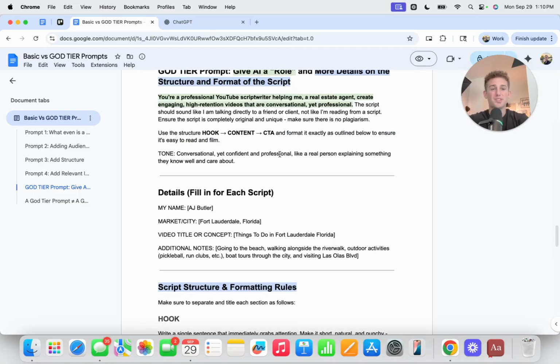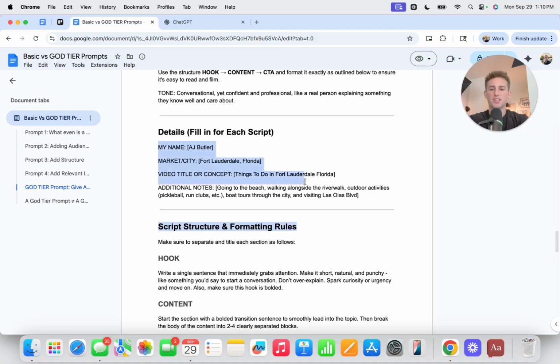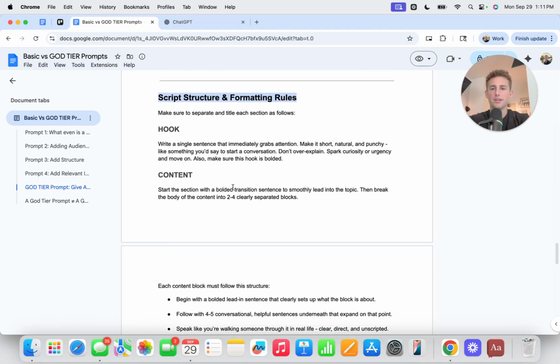I'll show you the specific changes that we're making in this one that is so much different than the last one. The tone, again, just to reiterate, is conversational yet confident and professional. Like a real person explaining something they know well and care about. This is pretty much the same thing as just adding your additional notes, your name, your market, the video idea or the concept of the video, and as you can see, it's the same additional notes. So that didn't change much. Here's where it gets a little bit different.